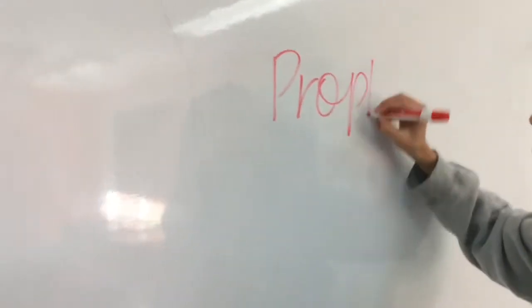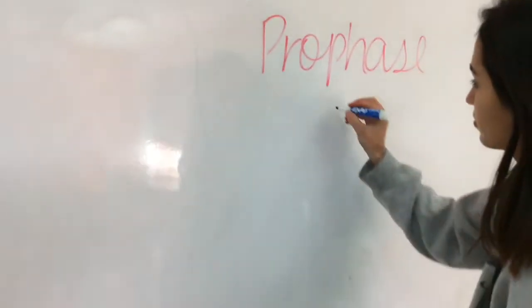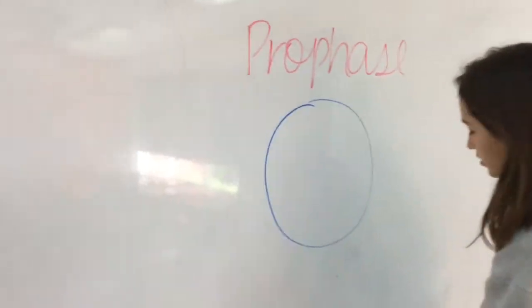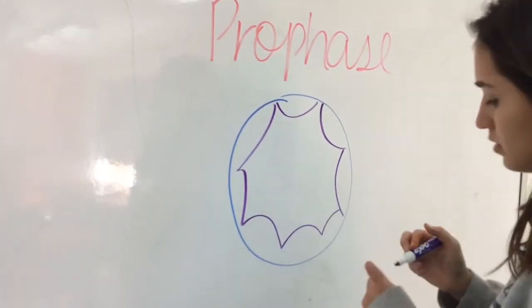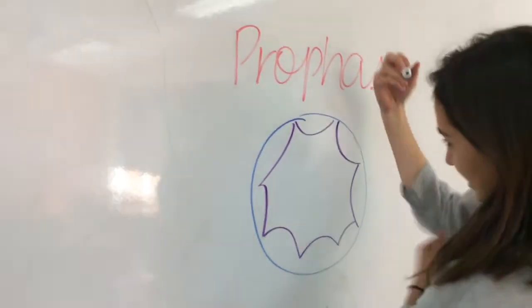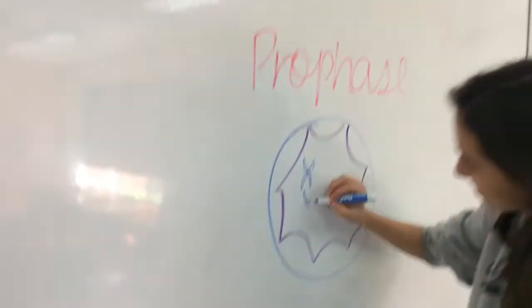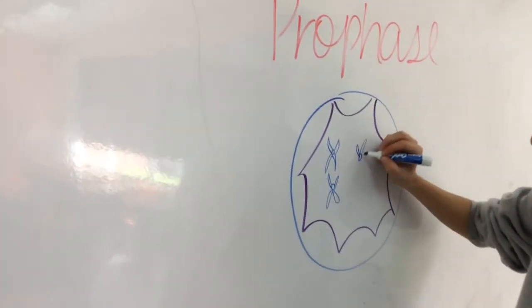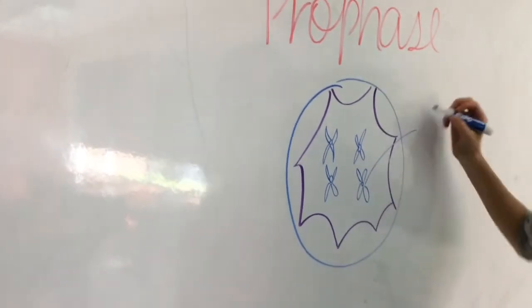The first and longest phase of mitosis is called prophase. During this stage, the nuclear membrane disintegrates, the nucleolus disappears, and the DNA condenses into the form of chromosomes, in which each chromosome contains the genetic material that was replicated in interphase. Each half of these chromosomes is called a sister chromatid, and they are attached by the centromere.